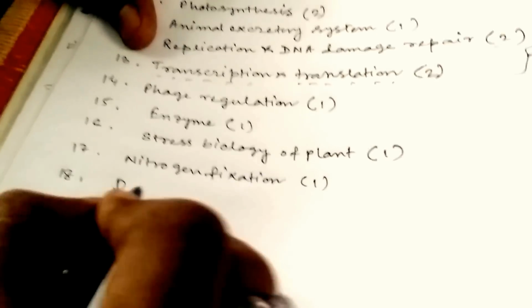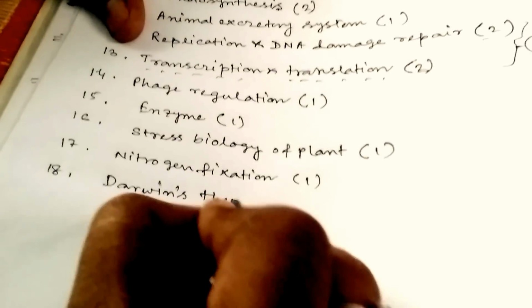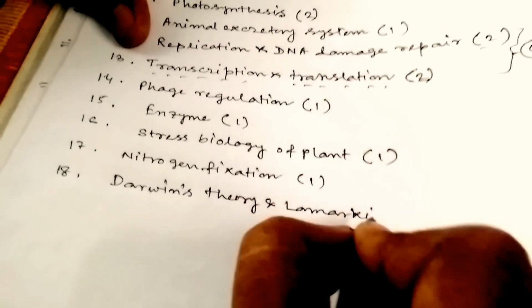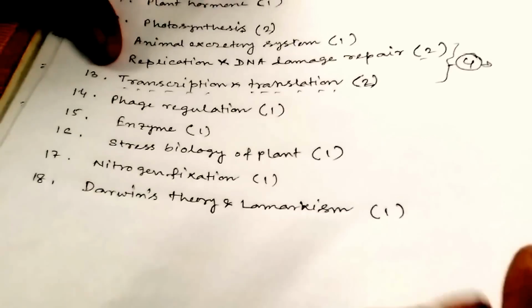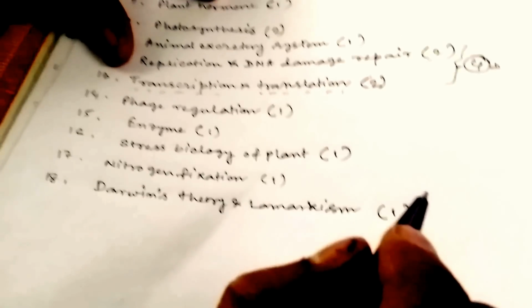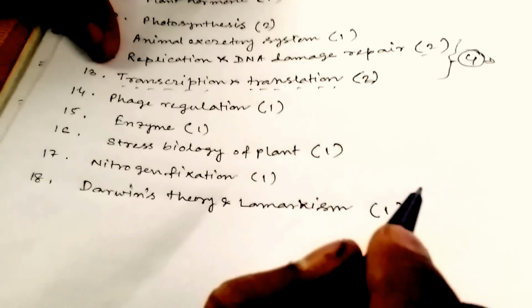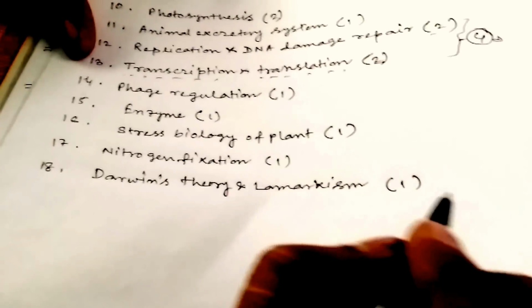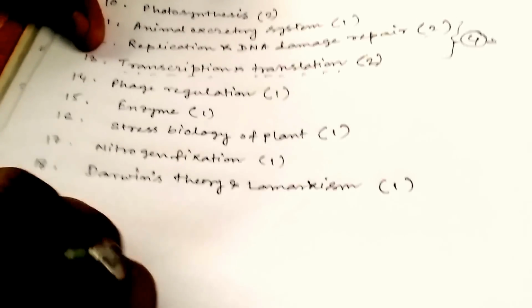Darwin's theory and Lamarckism. You can get one question from Darwin's theory and Lamarckism. Generally, they give questions from Darwin's theory. Sometimes not, but you have to prepare for that. Okay, because it is a very common topic for all, and they may ask from here. So you have to prepare for that.